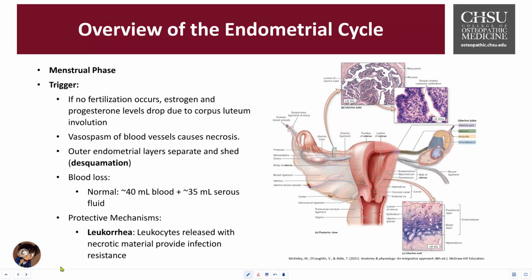On the right, you can see a picture zooming into the endometrium. We have the upper functional layer, that's the inner layer, the basal layer over here in the middle, shown in purple, and then the myometrium, which is the muscle layer. 3 layers: endometrium, myometrium, perimetrium. We have the internal os, external os, that's the opening, and then we have the cervical canal, and then we have the plug that fills the space over here.